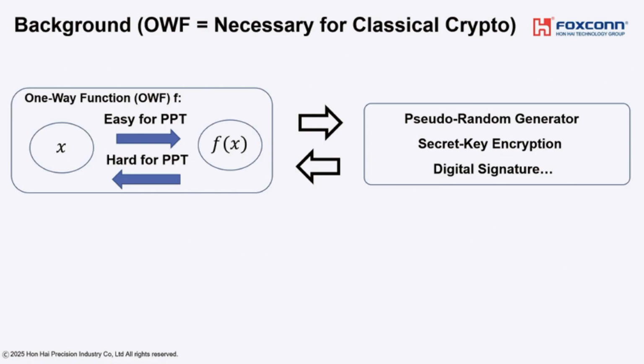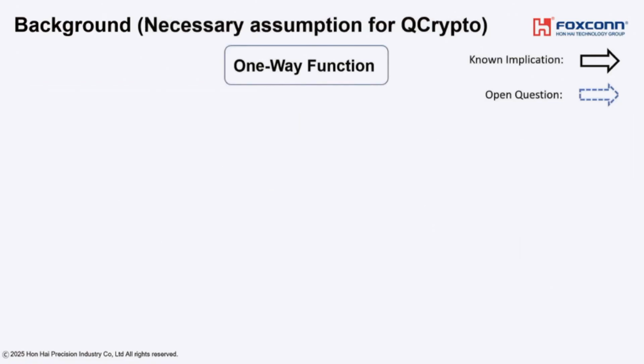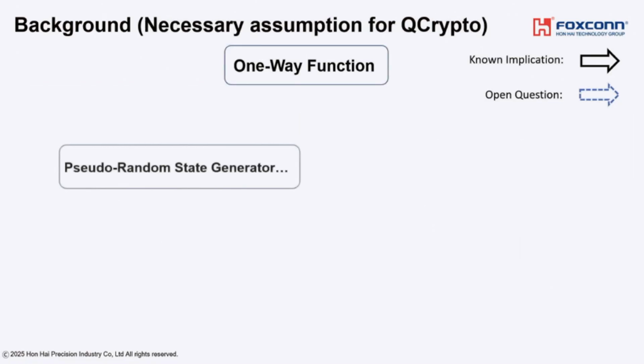Given this characterization, one natural question is to ask about the quantum case. In other words, is one-way function also necessary for quantum cryptography or not? Recently, many works study this question and show the possibility of quantum cryptography without one-way function. First, as such a candidate, the pseudo-random state generator was introduced.